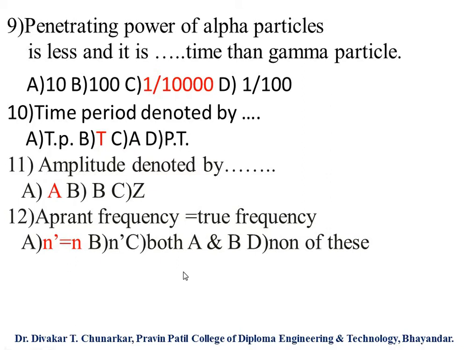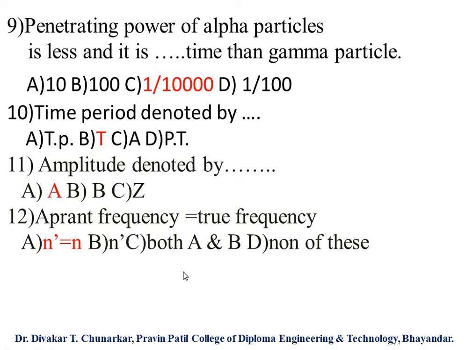Nine: the penetrating power of alpha particles is less, by a factor, than that of gamma particles. Option A 10, option B 100, option C 1 upon 10,000, option D 1 upon 100. So the answer is 1 upon 10,000. This is our answer.